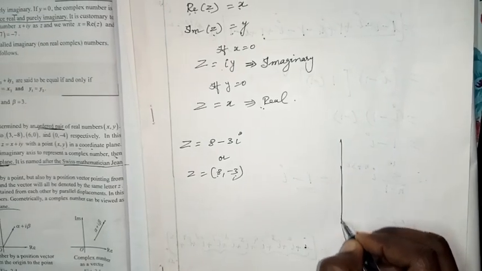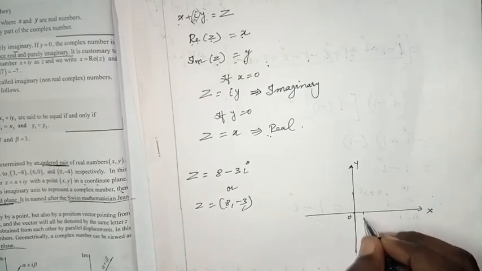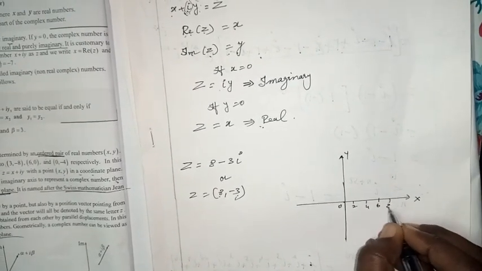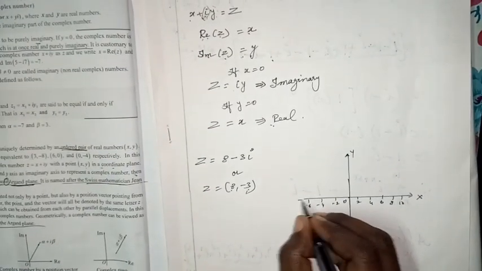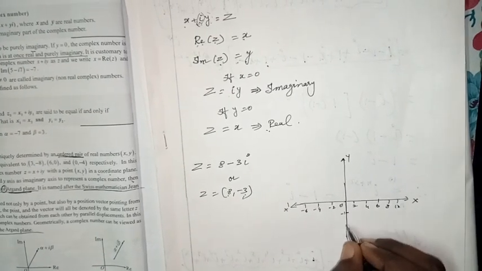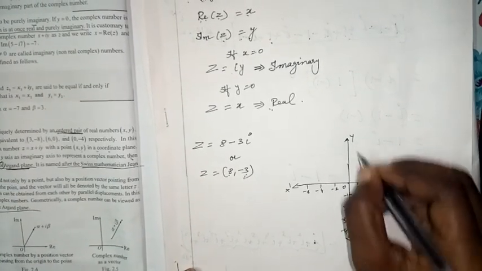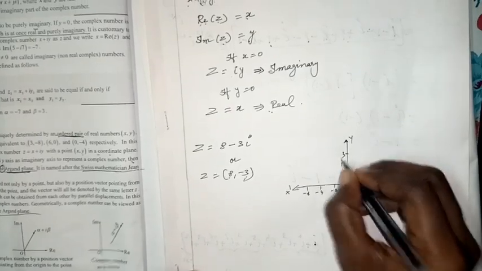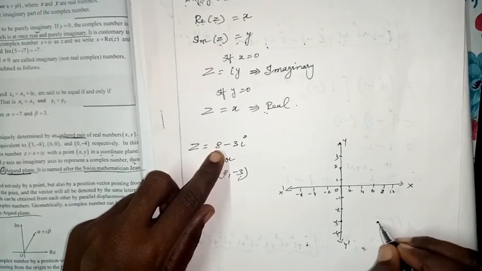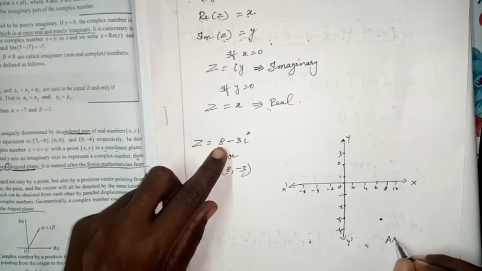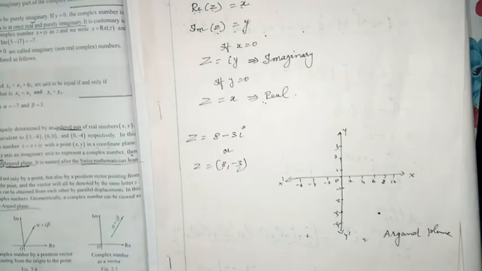For example, see 8 comma minus 3. I'm going to draw the lines. This is x and this is y. I'm going to take 0, 2, 4, 6, 8, 10. Likewise here minus 2, minus 4, minus 6, x dash. This is minus 1, minus 2, minus 3, minus 4, y dash. Here 1, 2, 3. Now plot the point 8 comma minus 3. See here, this is the plotted point. This is the Argand plane of a complex number. Is it clear?